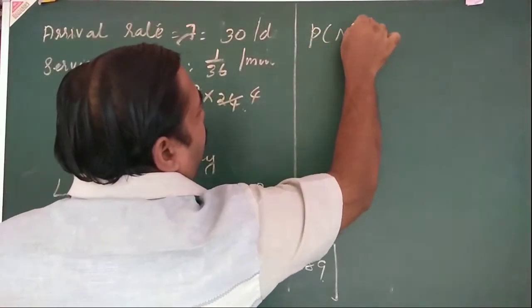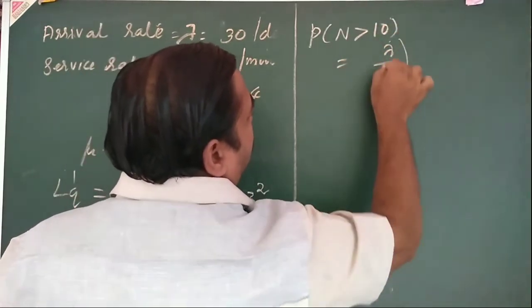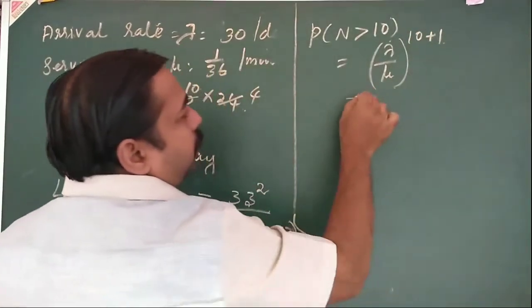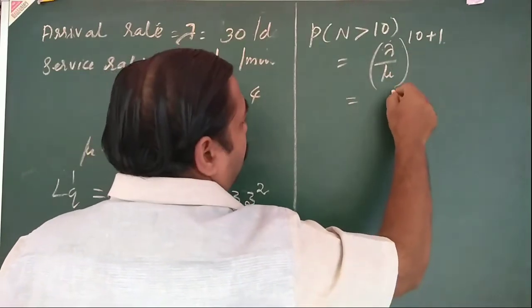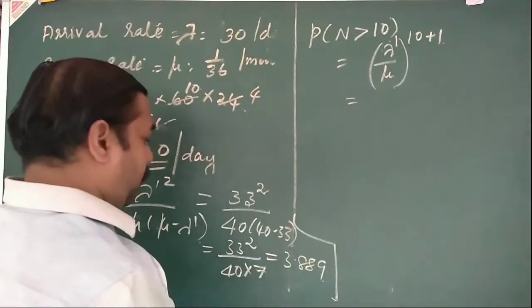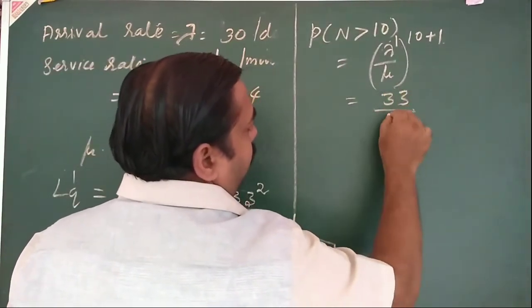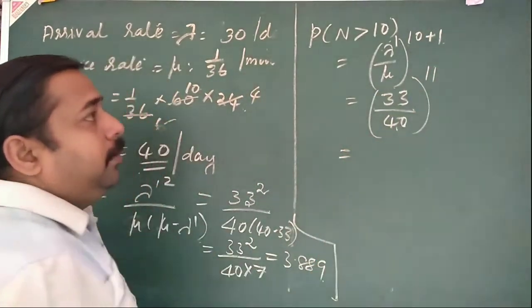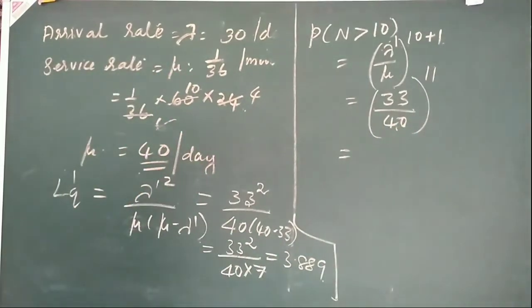Probability of n greater than 10. So that is equal to lambda by mu whole power 10 plus 1. So that is equal to, sorry, not lambda, lambda dash. Lambda dash is equal to 33, divided by 40, whole power 11. So simplifying, what is its answer? That is equal to 0.1205.